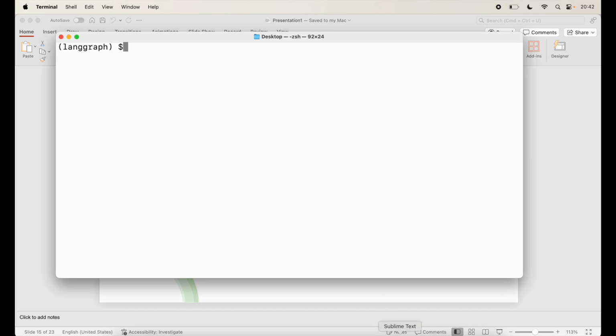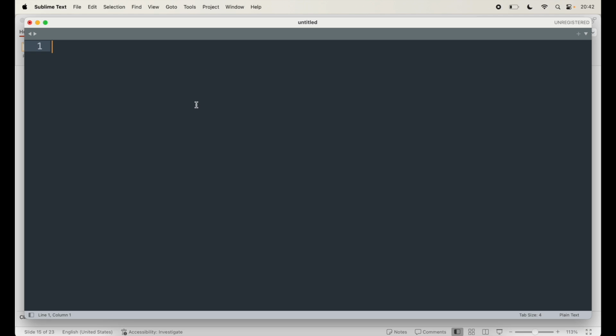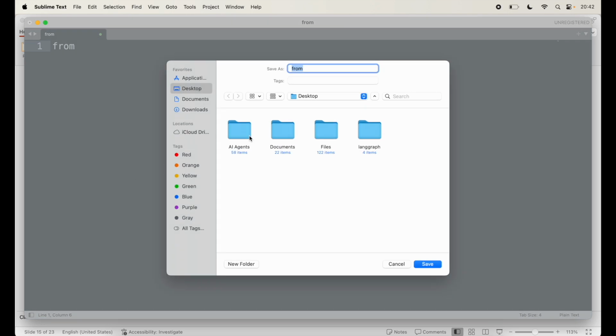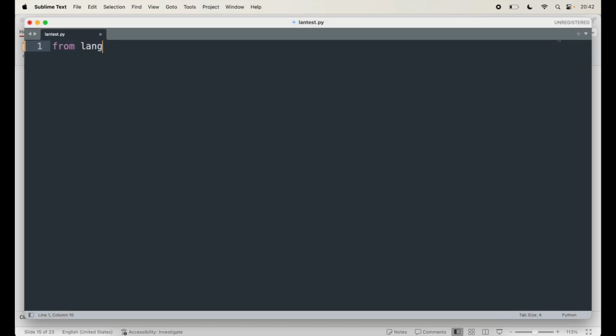So I'm going to open my Sublime Text, and first let me save it as lang_test.py. Here I'm going to say from langgraph.graph, which is the library I downloaded, import StateGraph and MessagesState. So those are the two things.